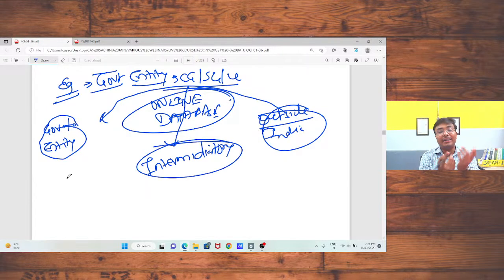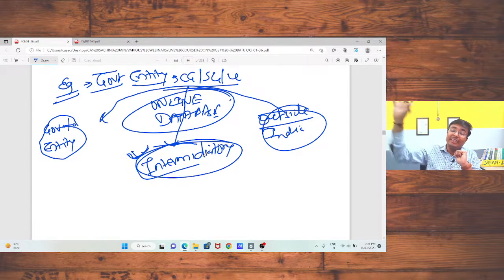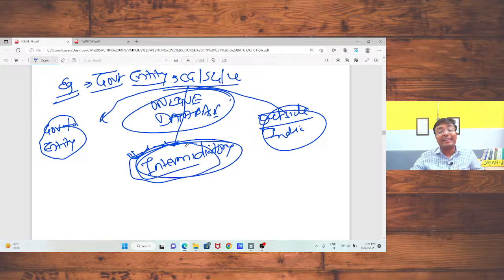Okay, if there is no intermediary, in that case the transaction is treated as an import of services and IGST should be payable by the government entity. But if there is an intermediary available, and in maximum cases there is, because the government is getting online information and data retrieval services, they need one intermediary which is doing the technical aspects. In that case, the payment of tax liability will be on that intermediary. That intermediary should pay the tax. That is the concept of OIDAR services.